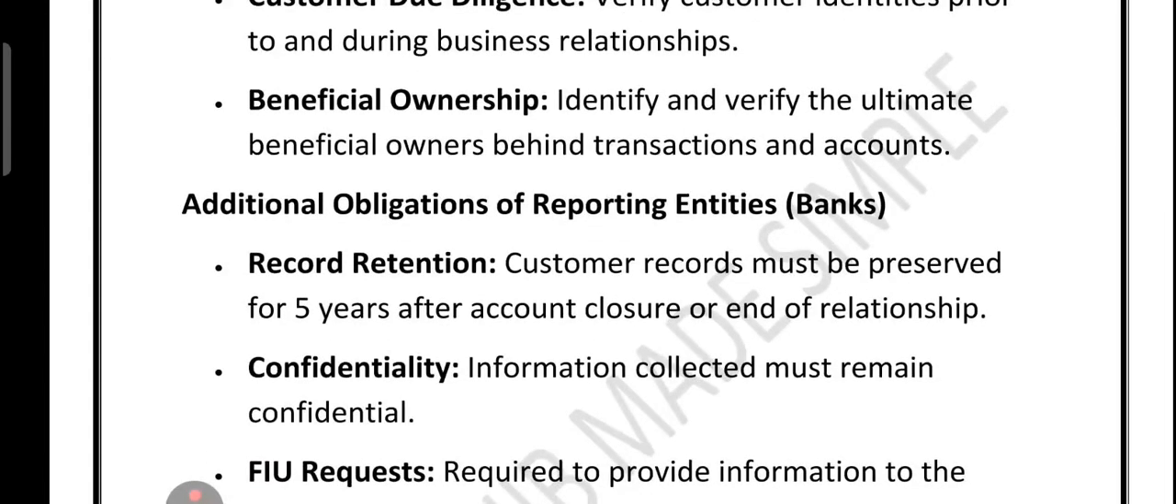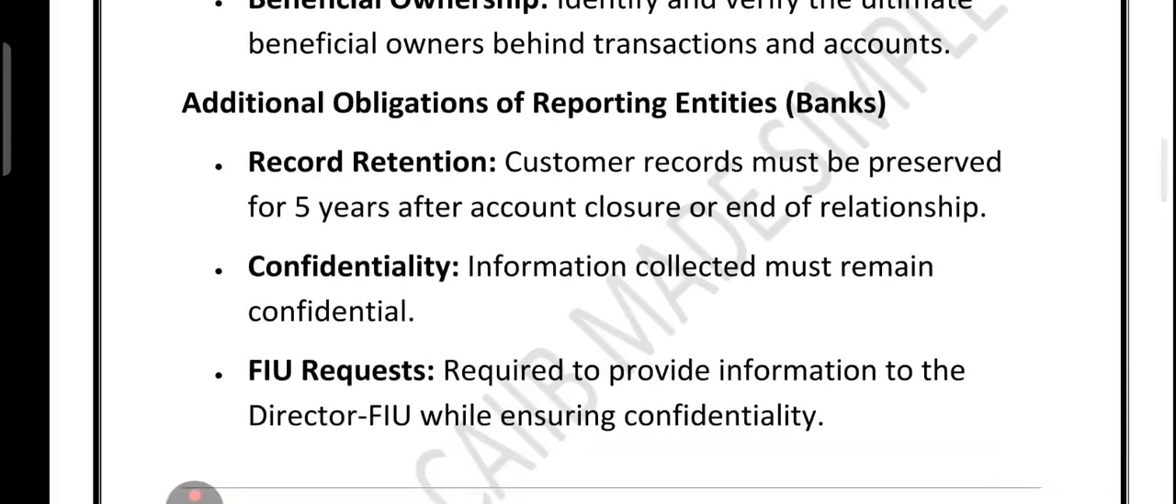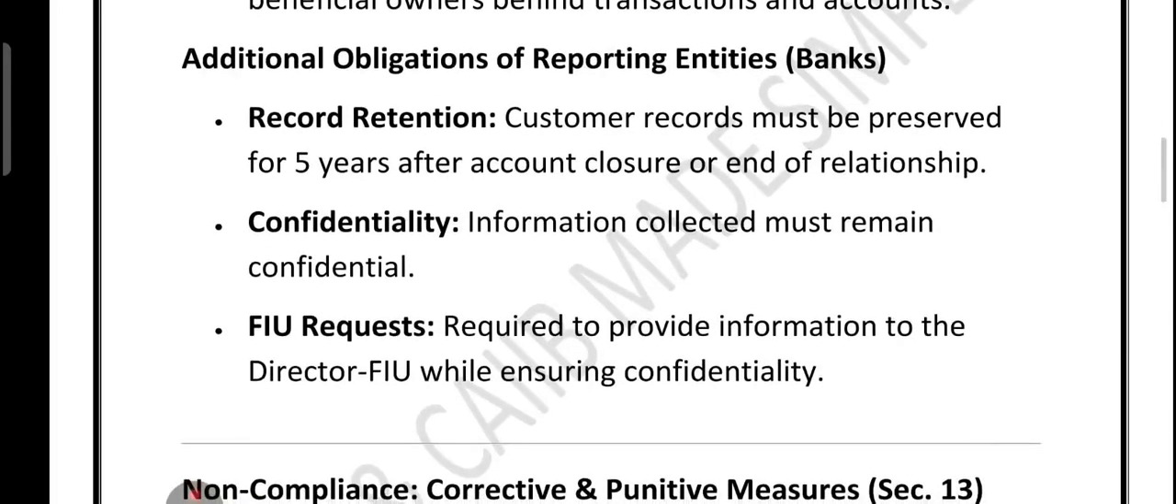Now, what are the additional obligation of the reporting entity? So let's talk about the additional obligation of the bank under PMLA. First, bank have to preserve customer record for 5 years. Even after the account is closed, they have to preserve customer record for 5 years. This is to make sure that if anything shady comes up later, the data is still available.